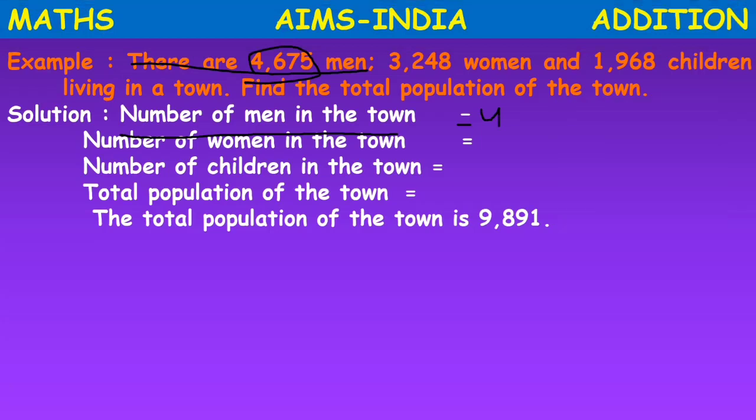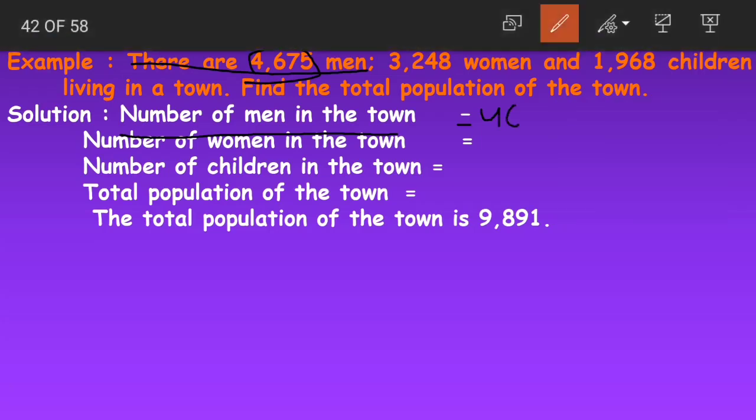4,635. Number of men in the town is equals to 4,635. Clear? So next we have 3,248 women. Now what is this? This is the number of women in the town is equals to 3,248. Yes, 3,248.